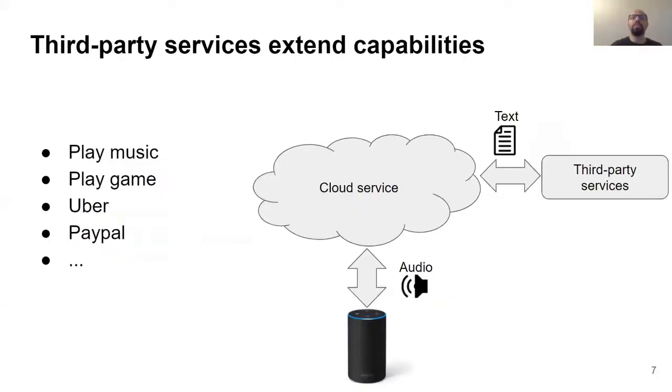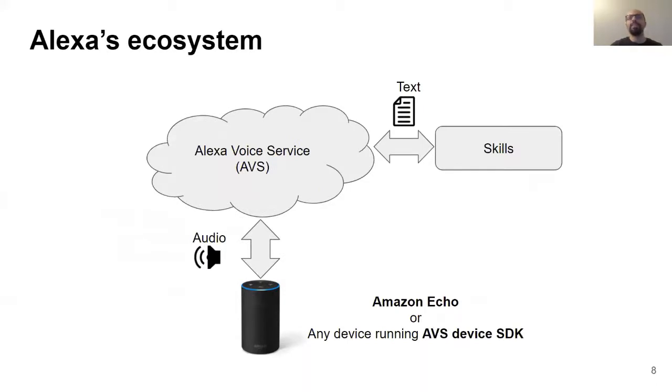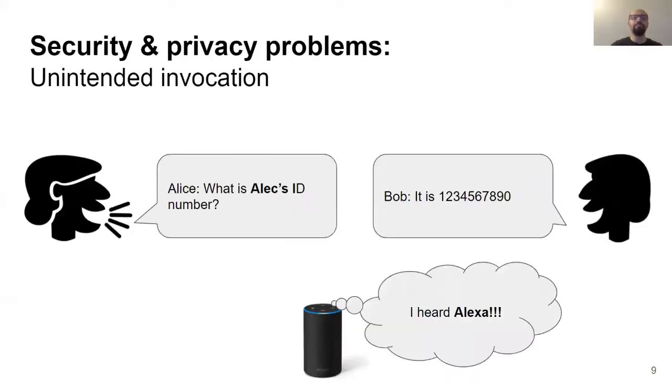In addition, most of the voice assistant cloud services might forward some of users' requests to third-party services to get handled. Given the similarity of all voice assistants ecosystem, without losing generality in this work, we focus on Amazon's Alexa. In Alexa's ecosystem, the cloud service provider is named Alexa Voice Service or AVS. The client devices are Amazon Echo devices or any other third-party device which integrated AVS Device SDK, which is the open source platform to communicate with the AVS. And the third-party services are named skills.